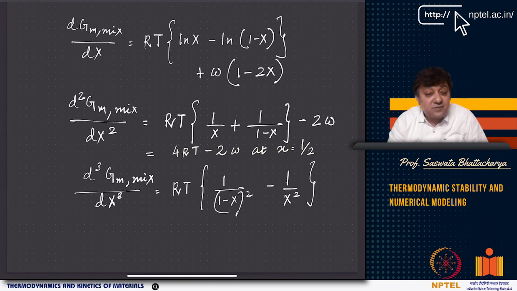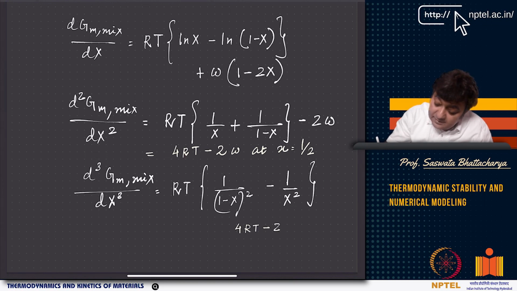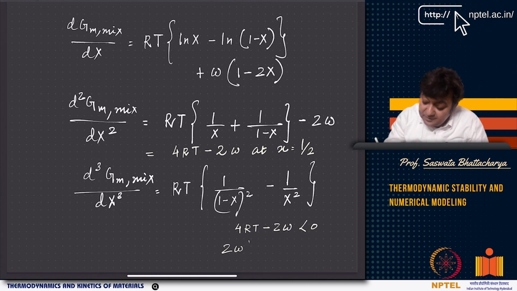Now 4 RT minus 2 omega, if it is negative, that means 4 RT minus 2 omega has to be less than 0, then 4 RT has to be less than 2 omega, or 2 omega has to be greater than 4 RT, or omega has to be greater than 2 RT.